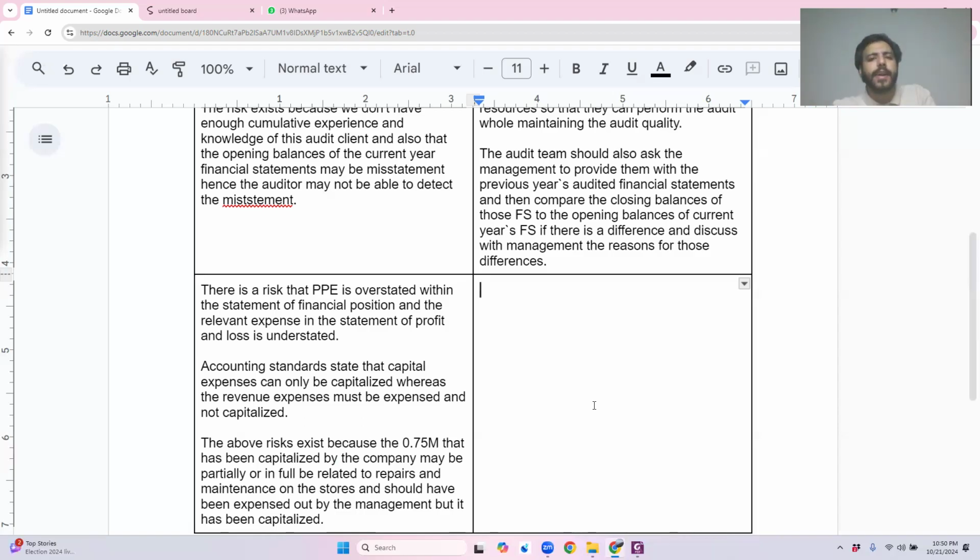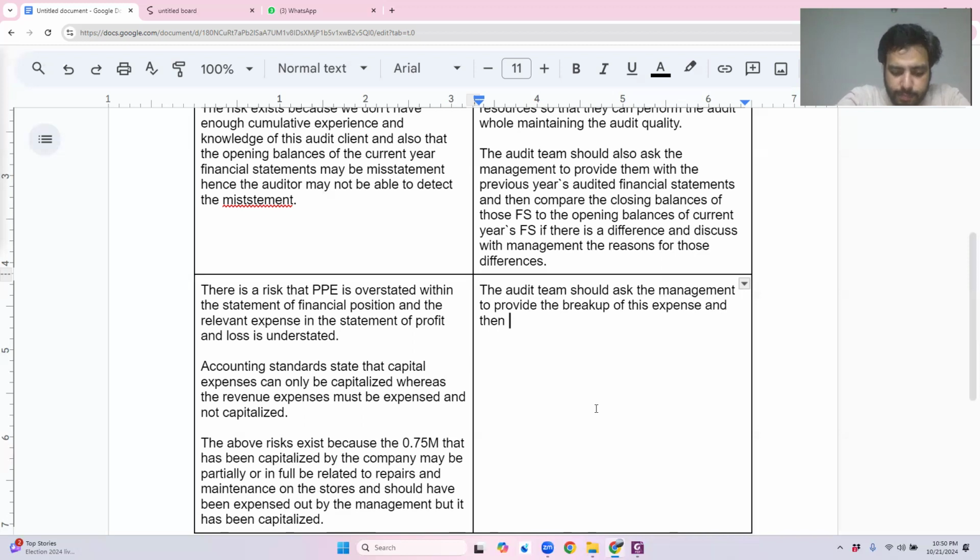And if I identify anything that was not capital expenditure, which should have been expensed out, I'll simply discuss with management that this has to be reversed. This has to be expensed. That's it. So how am I going to explain it? I will write down that the audit team should ask the management to provide the breakup of this expense and then check the invoices of this expense. Again, the auditor does every single thing on a sample basis, so here I will also do it on a sample basis.